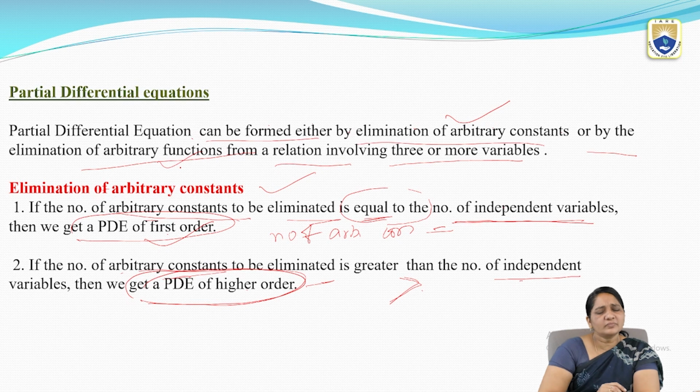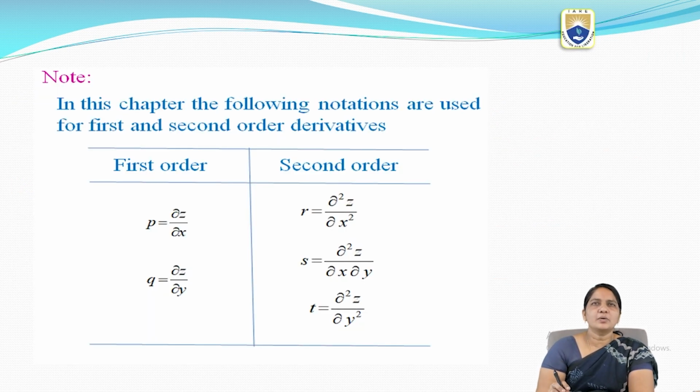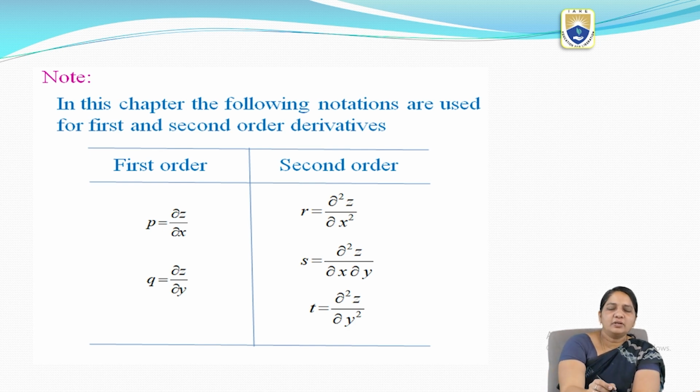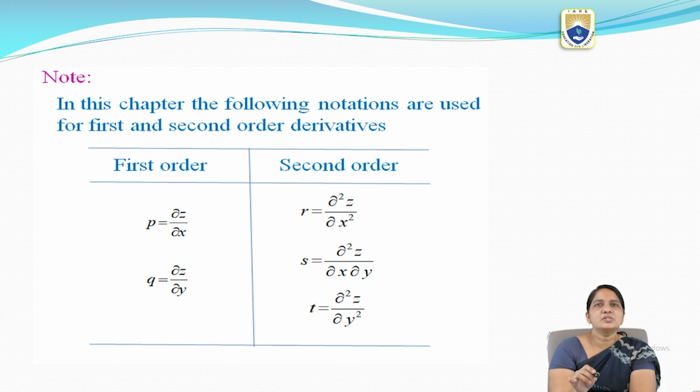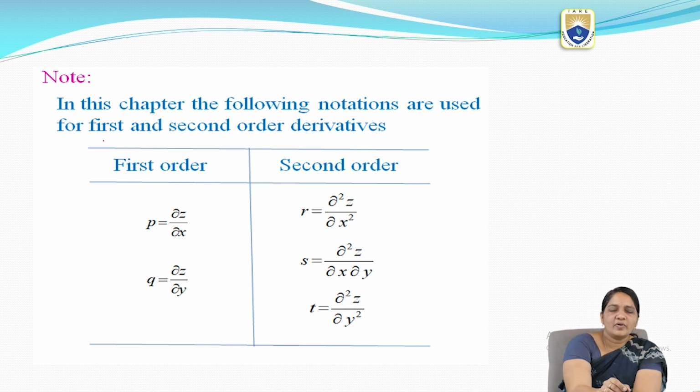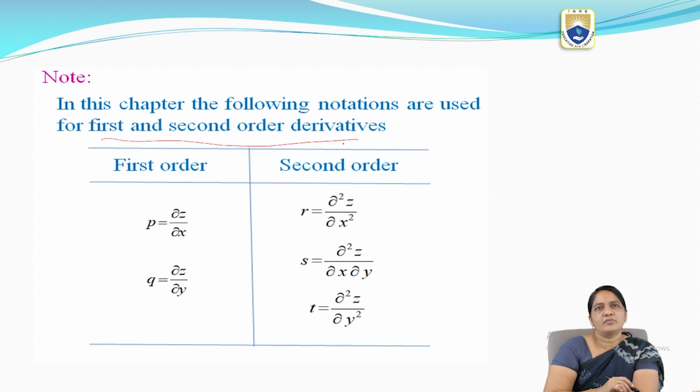Here we have some notations for the partial derivatives. We should remember these notations, as we are going to use them in the problems, and we have to identify them. First of all, what are the first and second order partial derivatives?